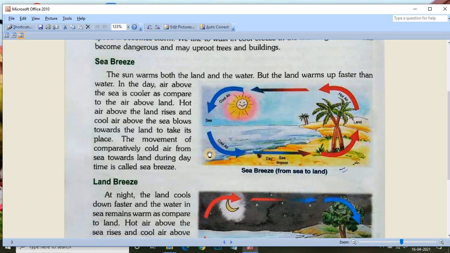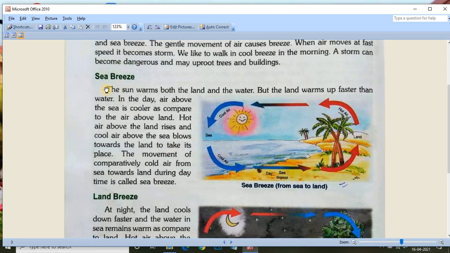Now let us see sea breeze. The sun warms both the land and the water, but the land warms up faster than water. In the day, the air above the sea is cooler as compared to the air above land.